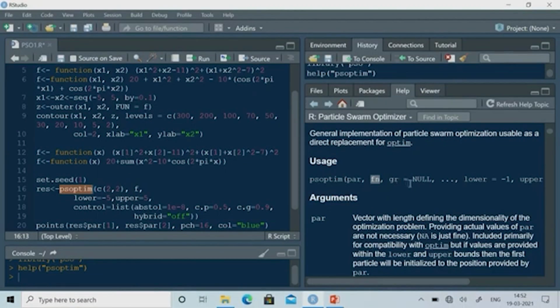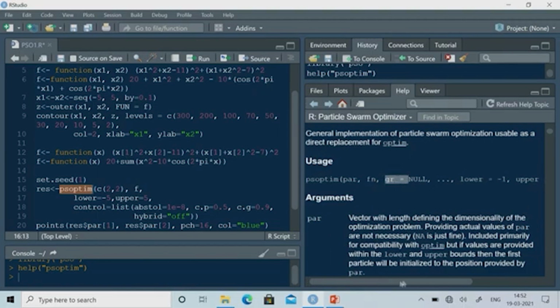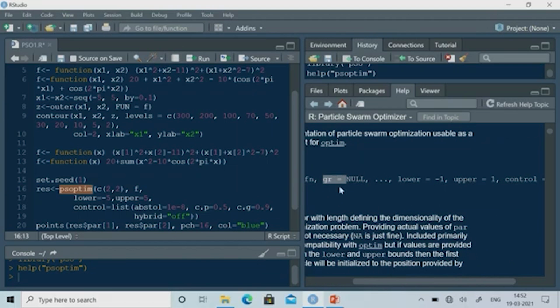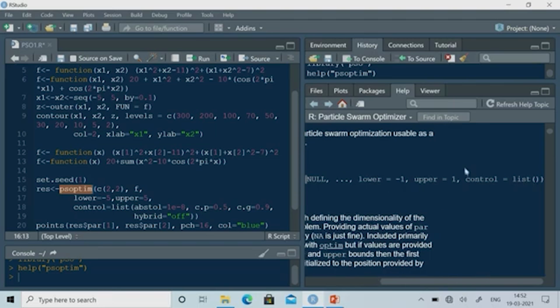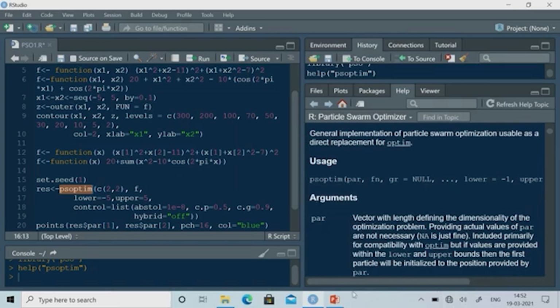Next, you have to give the function name, and then some gradient information if you are using the hybrid method. Basically, you have to define the lower bound and upper bound, and finally there are control parameters that you can list here. So, what I need basically is to define the function fn, the lower bound and upper bound, and the parameter.